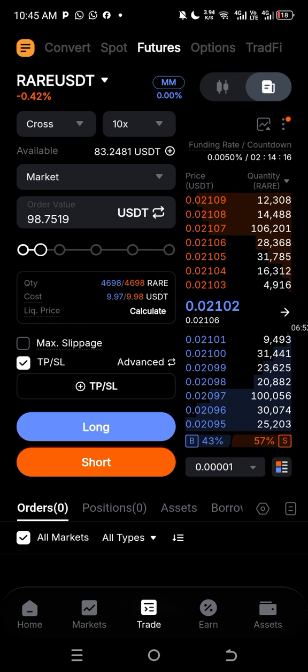Now, my personal risk rule: I never risk more than 1% per trade, and I never use above 20x. That's how I've avoided liquidation over years. So you also can do this and see how helpful it will be for you.